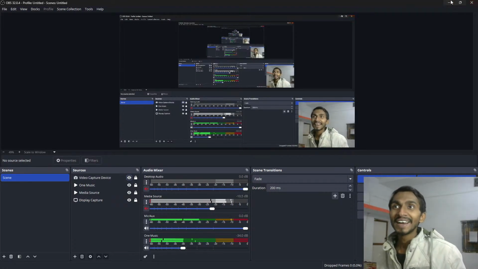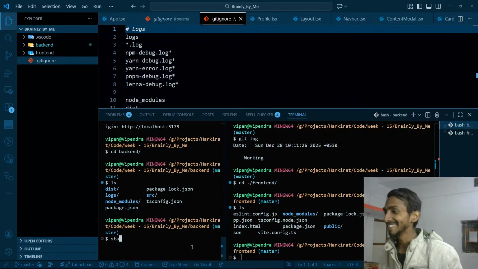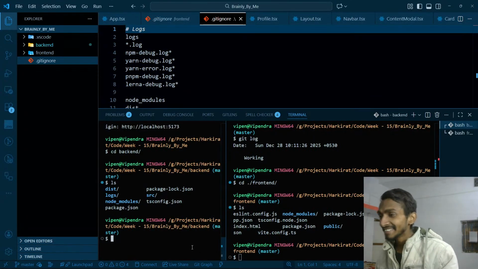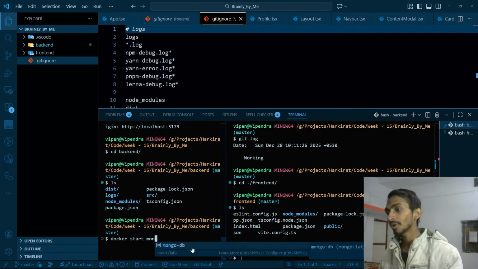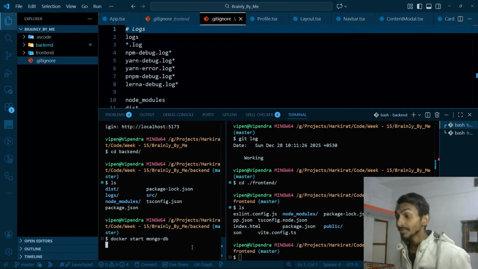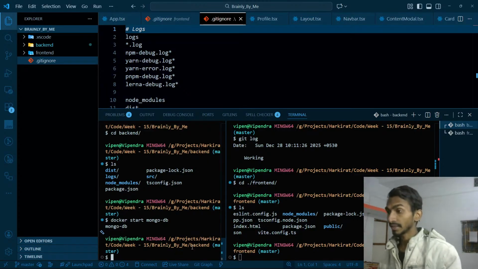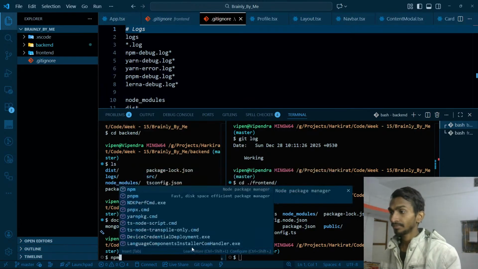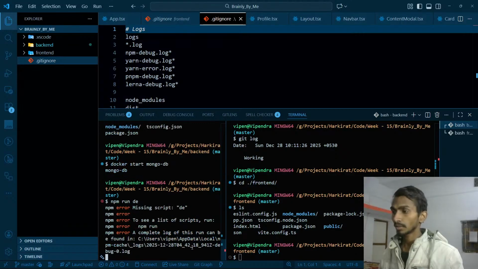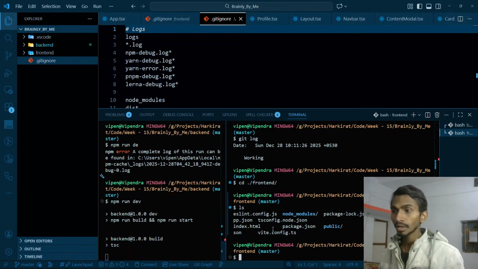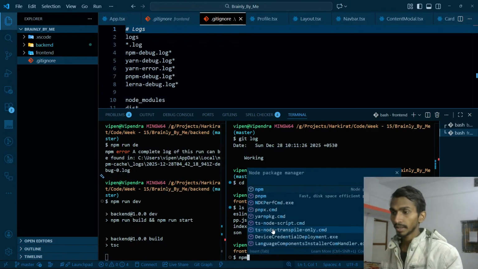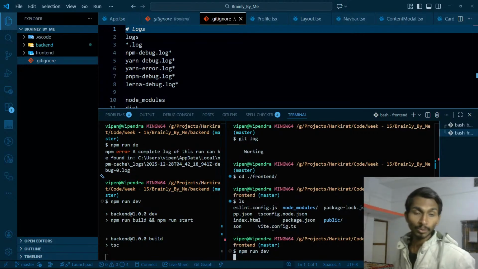Okay, let's go. Now I feel like I'm actually suffering from a sneeze and all. Okay, so that's gonna be docker start. MongoDB is something that I want to start, so MongoDB will be starting. After that, npm run dev. Same over here, npm run dev. Ultimately, both the projects are gonna be starting.